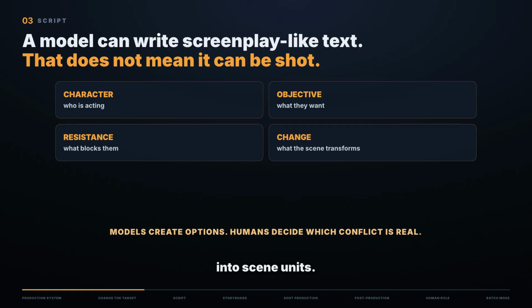We break the story into scene units. Each unit answers 4 questions. Who is acting? What do they want? What blocks them? And what changes before the scene ends? The model is valuable for creating options, testing variations, and accelerating rewrites. The human job is to decide which conflict is real and which dialogue only sounds polished.